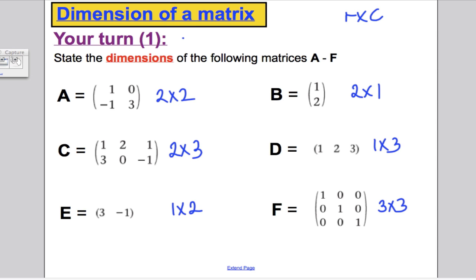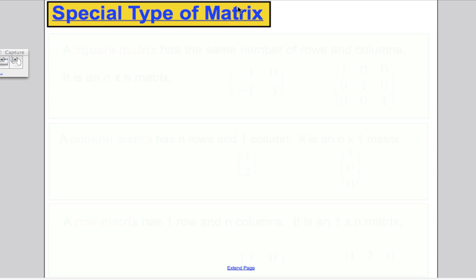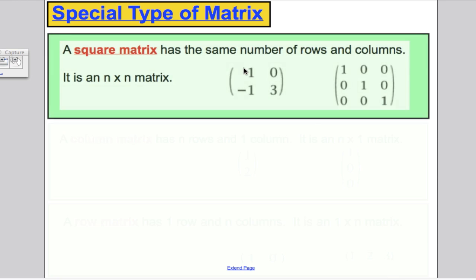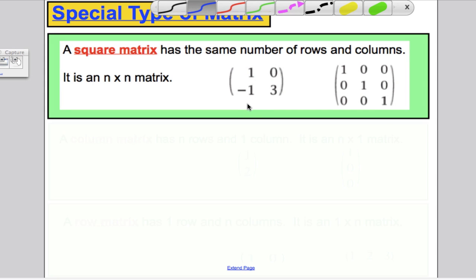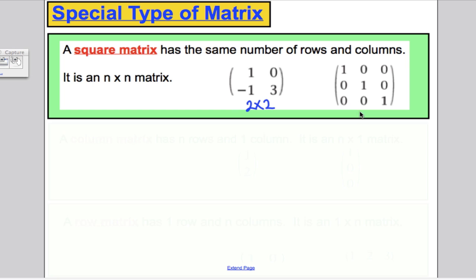Okay, next thing we need to look at. Special types of matrices, okay? So there are a few special types of matrix we need to know about. The first one is a matrix that has the same number of rows and columns. This one is a 2 by 2, remember? And this one would be a 3 by 3. Because of the way they look, they arrange themselves in a square, they're called square matrices. So a square matrix has the same number of rows and columns, for example, n by n, 2 by 2 and 3 by 3.